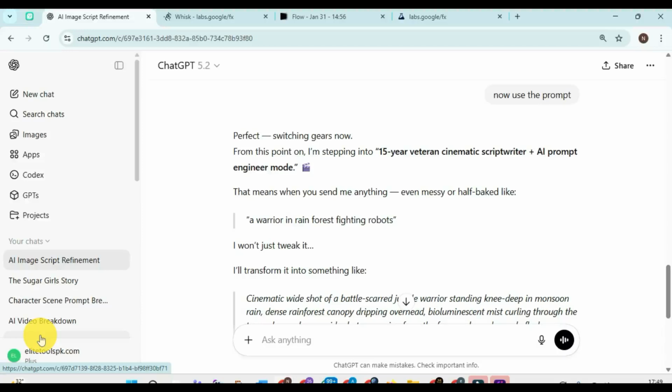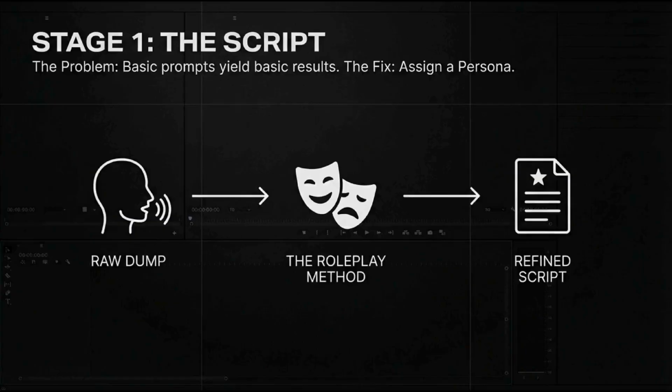I have successfully trained the AI on what I want. I don't need to repeat it again. It knows exactly what I want, based on the approach of giving it a kind of freedom to act as a veteran cinematic scriptwriter and the AI prompt engineer mode. Yes, sir. So let's see what he has come up with.